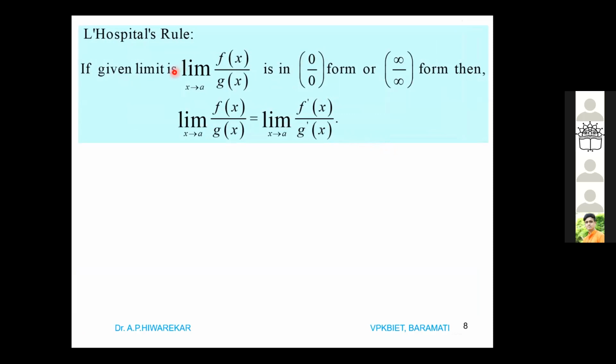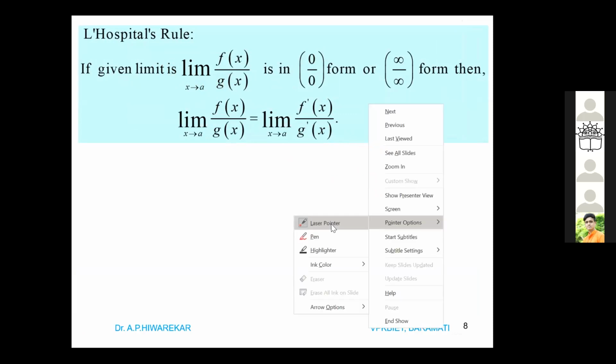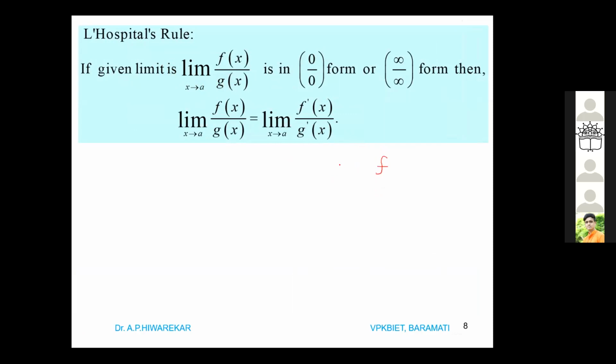And then this slide is very important. L'Hospital's rule. If the limit of fx as x tends to a divided by the limit of gx as x tends to a is 0 by 0, that is, if the limit of fx is 0 and the limit of gx is also 0, then this form is called an undefined form.